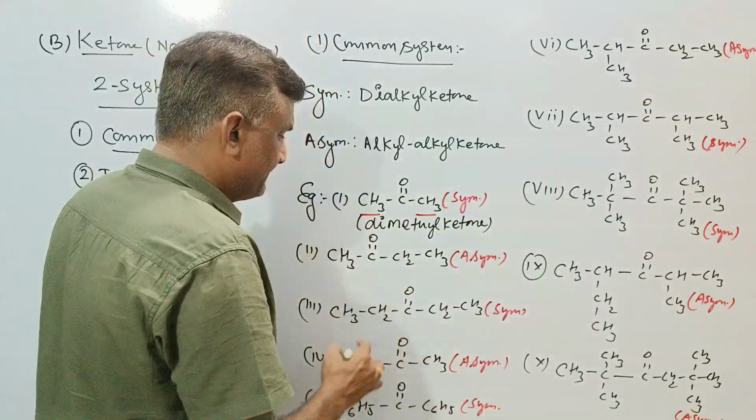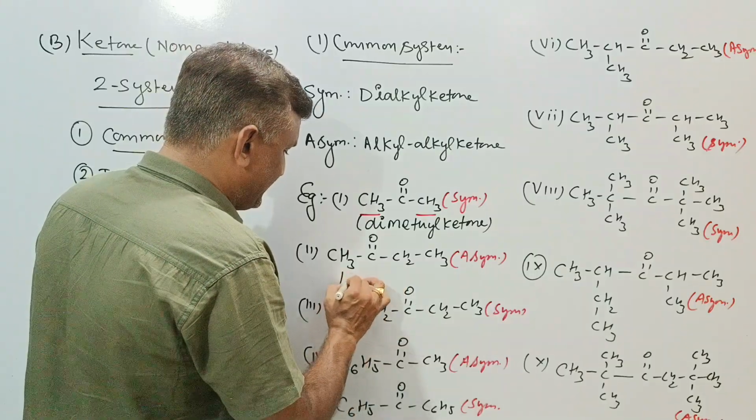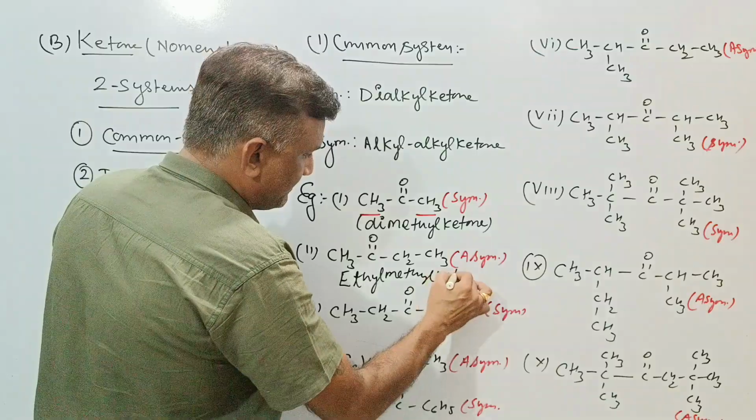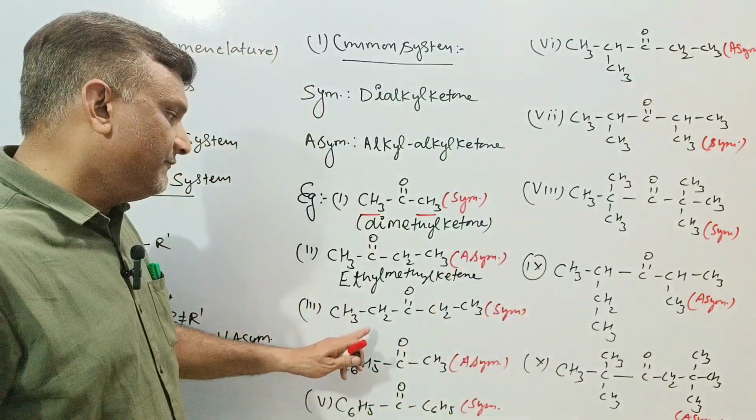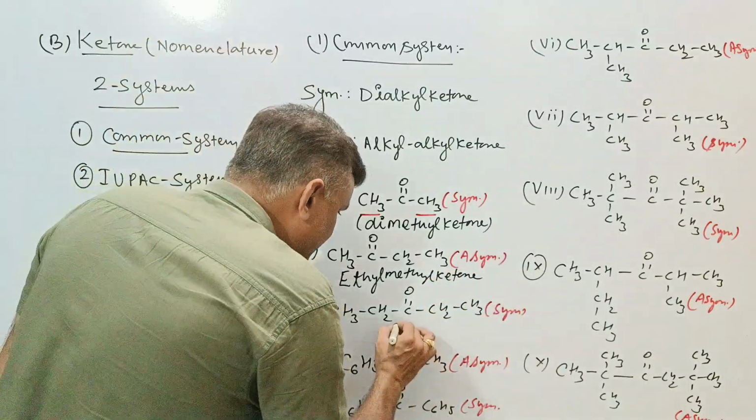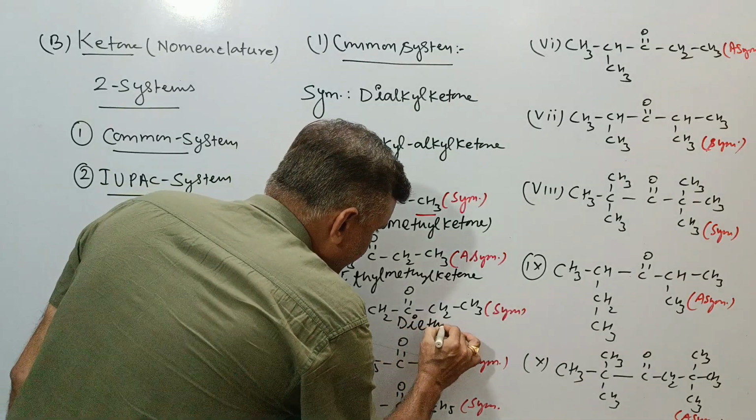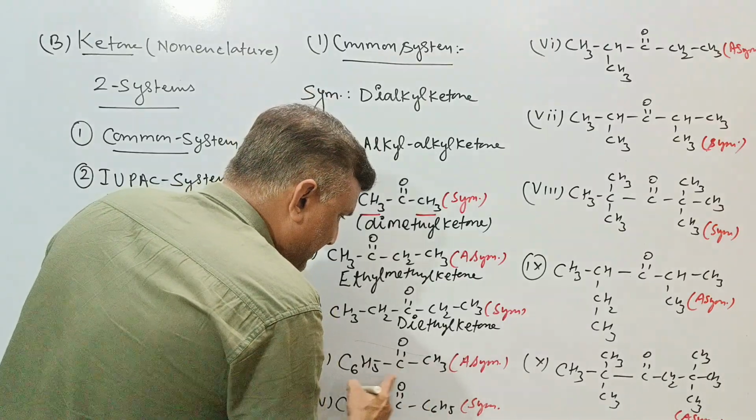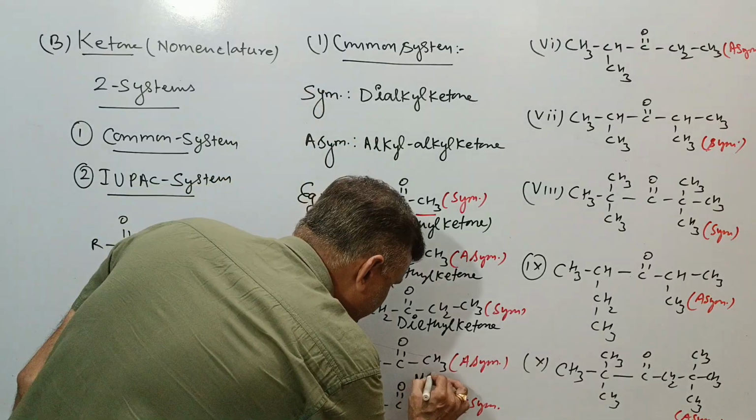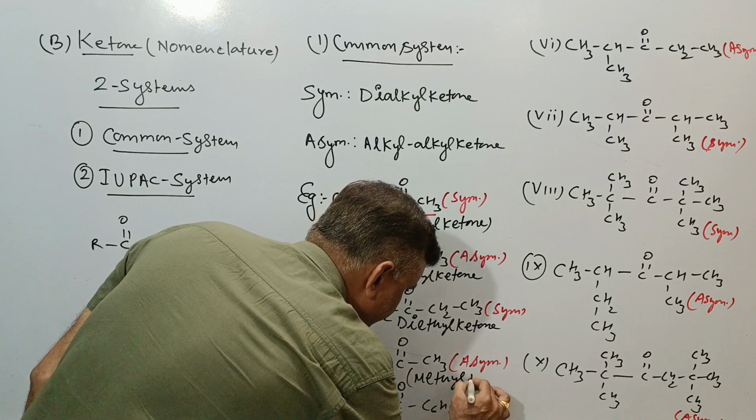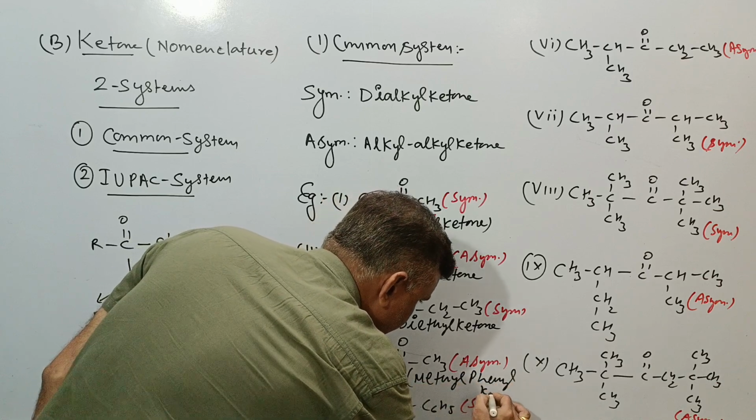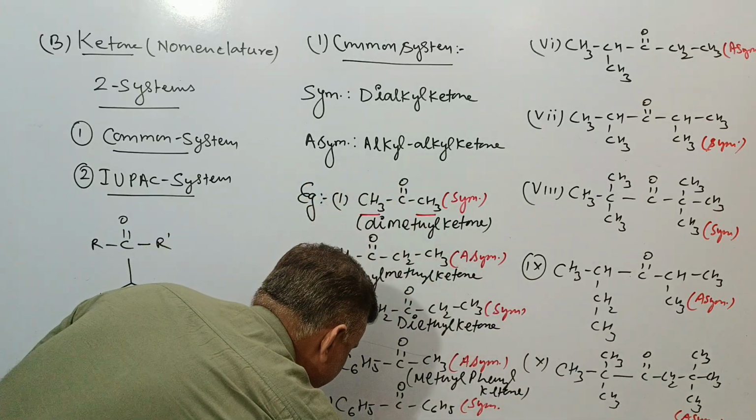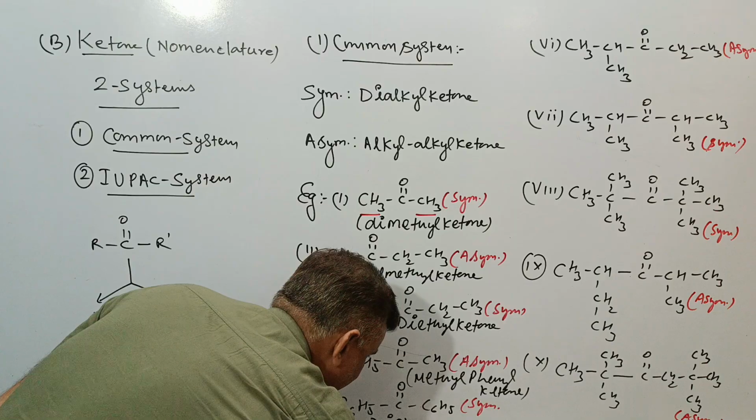If we will go with the further, then this is the methyl, this is the ethyl. Alphabetically ethyl is more prior, so ethyl methyl ketone will be the name. If we will go with the further, then both are ethyl, so you will call it diethyl ketone. If we will go with the further, then this is the phenyl, this is the methyl. So alphabetically methyl is more prior, so methyl phenyl ketone. Both are phenyl groups, so we can call it diphenyl ketone.